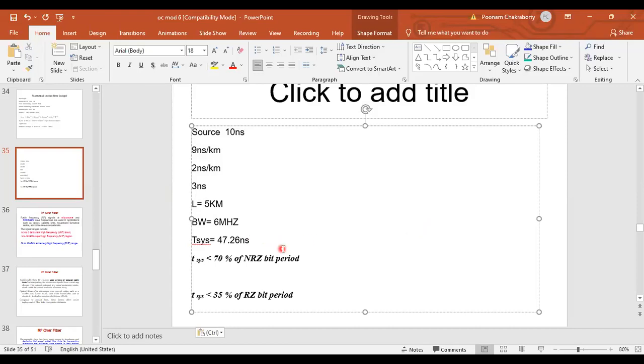So considering this NRZ, you just calculate the maximum bit rate, BT max. So 0.70 divided by 47.26.